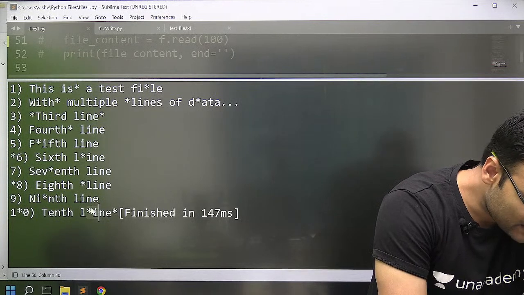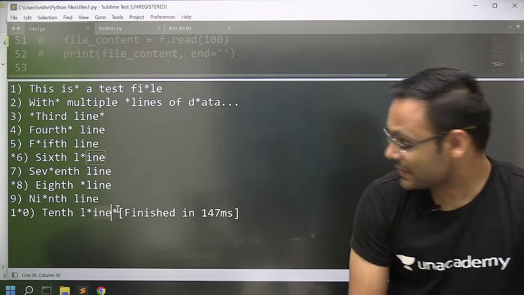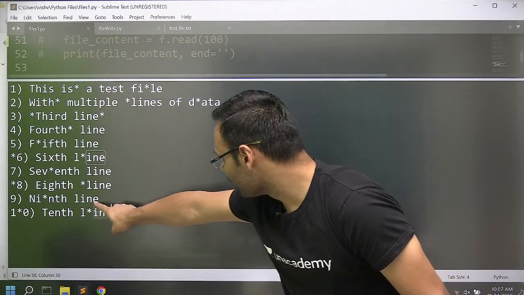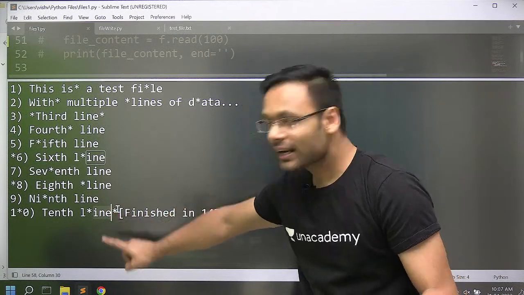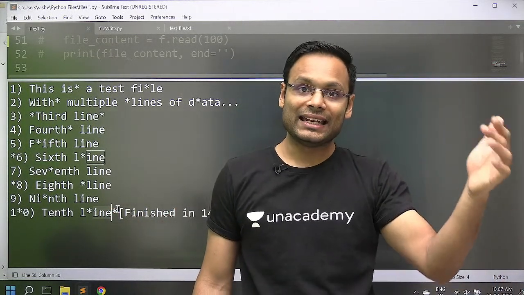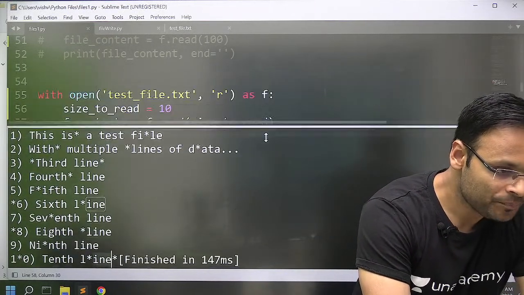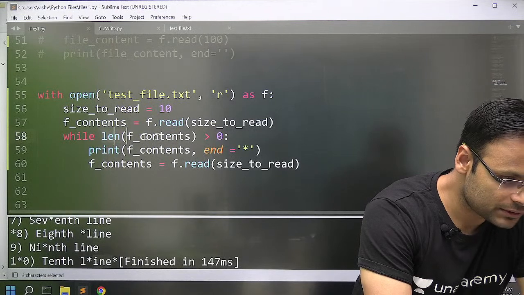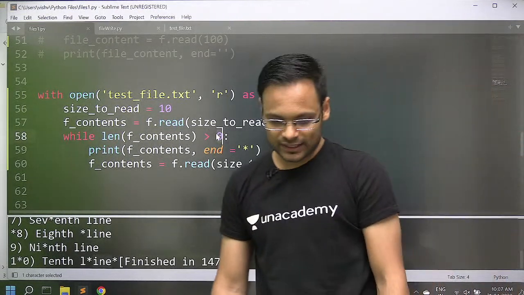After that, look at this: in the last section we had only 3 characters, ending with a star, and that's it, finished. Why? Because after that we did not have any character left in the file, and hence the loop ended with the condition false. The length of f_content was not greater than 0.